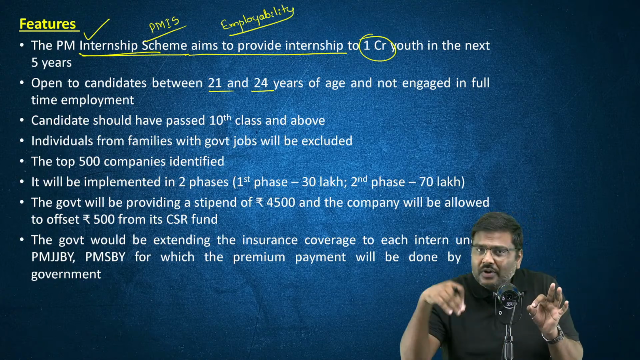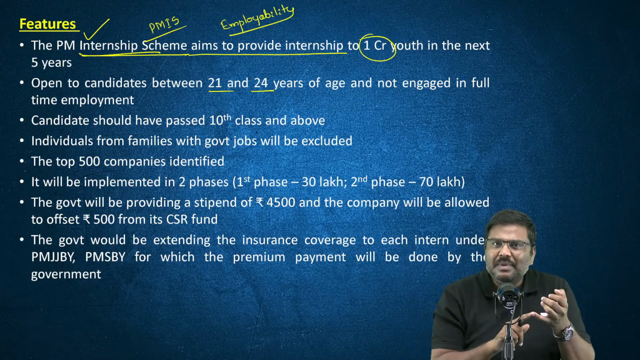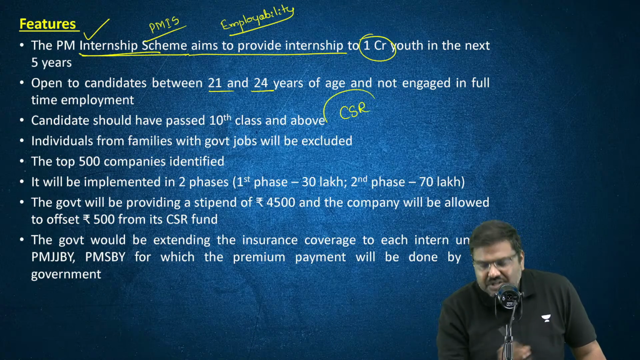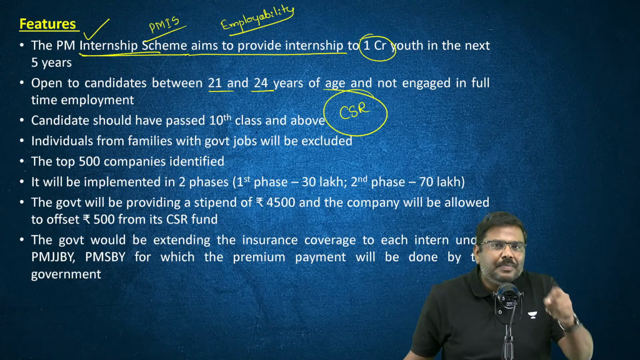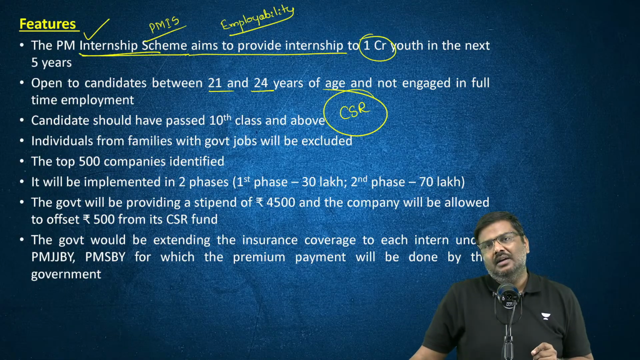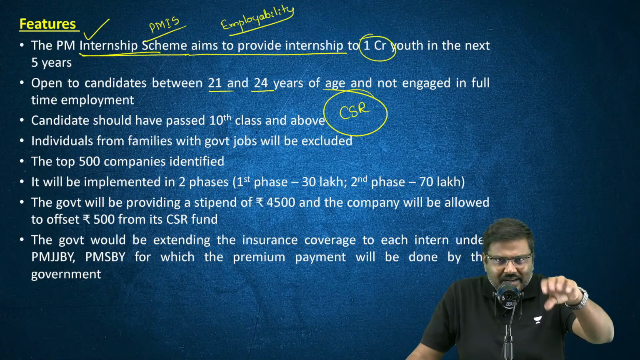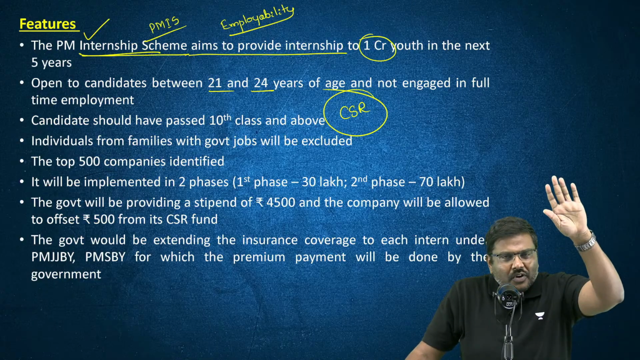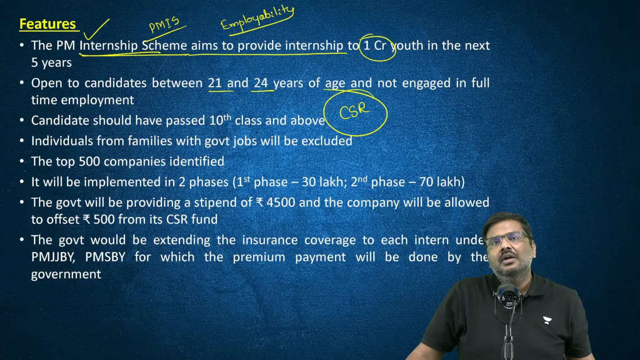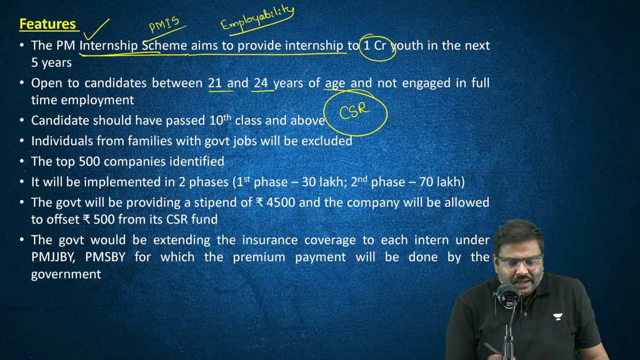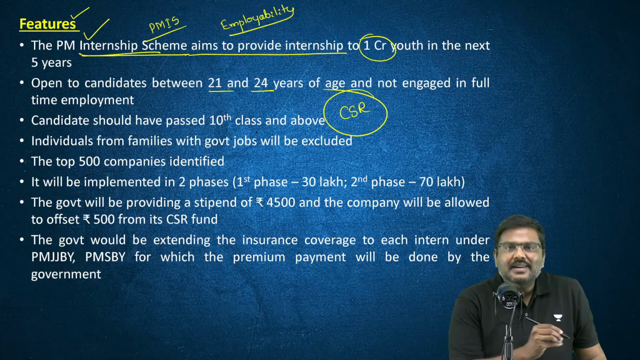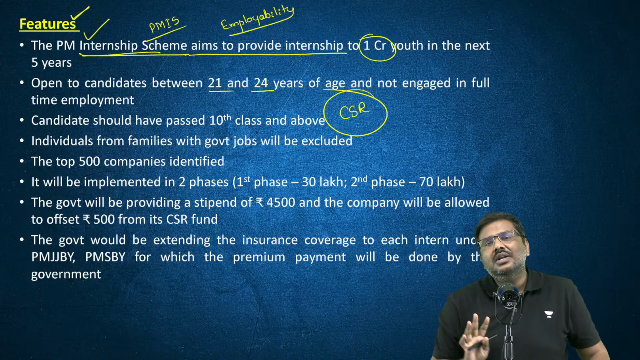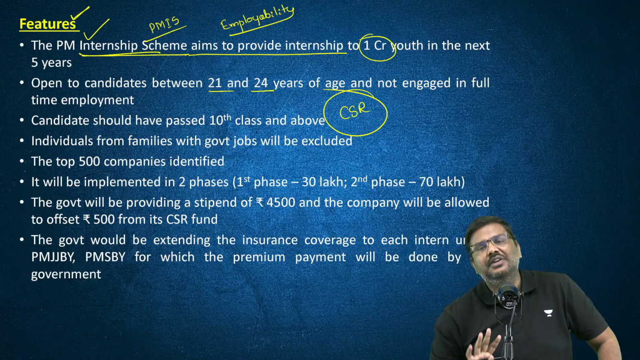What is the benefit for the company in this? The company will anyways have to incur expenditure under the CSR, corporate social responsibility. Under the CSR initiative, the companies will have to spend at least 2% of their profits for certain initiatives. The government simply says the expenditure that you will incur under the PMIS, you can count it as a part of corporate social responsibility expenditure.